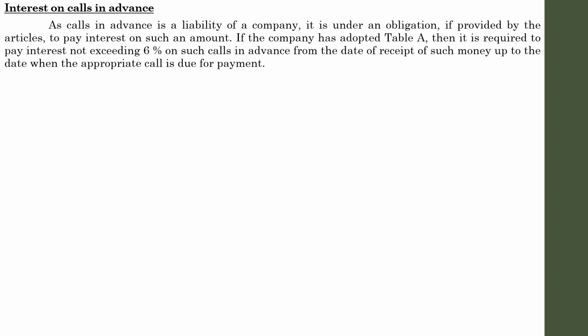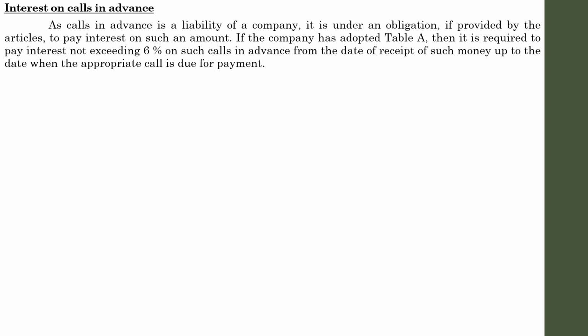In case of calls in arrears, it is 5%. In case of calls in advance, it is not more than 6%. That is 6%. Otherwise, it will be specified in the question. So if the company has to pay the interest on calls in advance to the prospective shareholders, then there will be certain journal entries with regard to that.